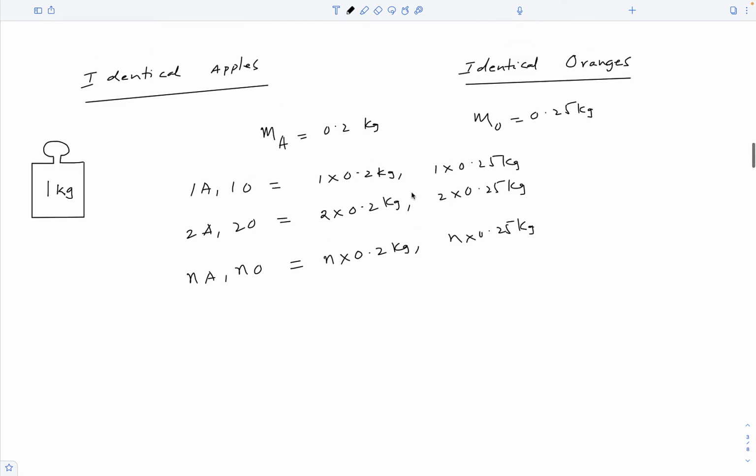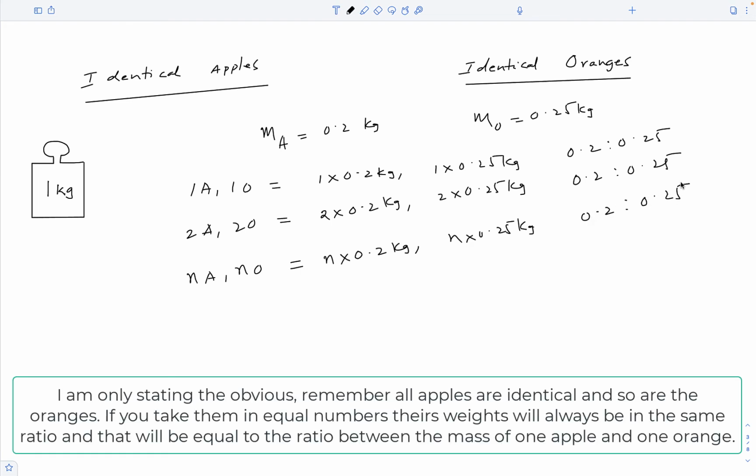What is the ratio between their weights in each case? In the first case, it is 0.2 to 0.25. These units get cancelled. In the second case also it is the same because these units get cancelled and these numbers also get cancelled. And in the general case also it is the same. So all these ratios are equal.